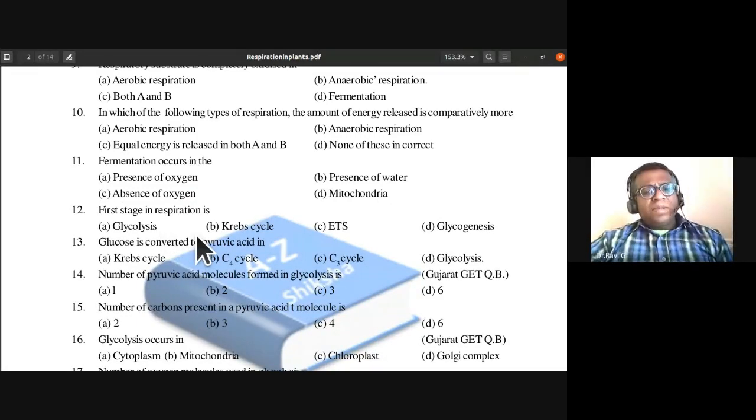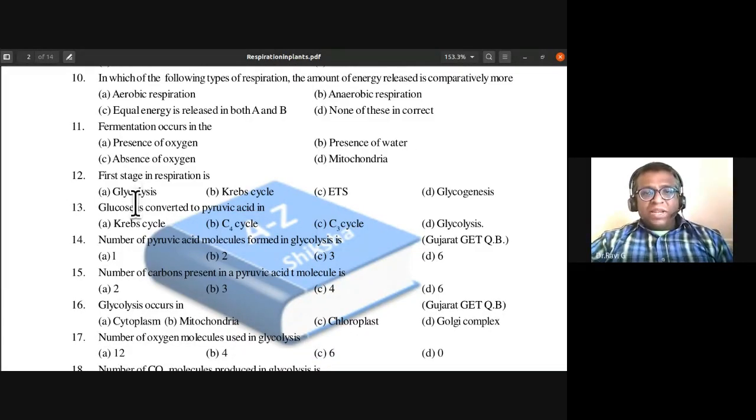First stage in respiration is, what is the first stage in respiration? Is it glycolysis, Krebs cycle, electron transport system, or glycogenesis? So glycogenesis is the formation of glycogen. So we call it glycogenesis. So which is the first stage in respiration? The first stage in respiration is glycolysis.